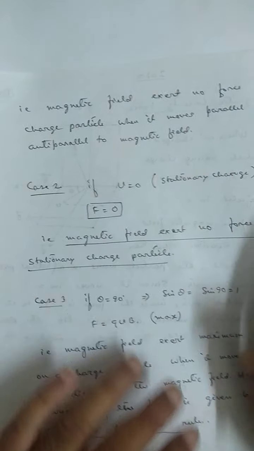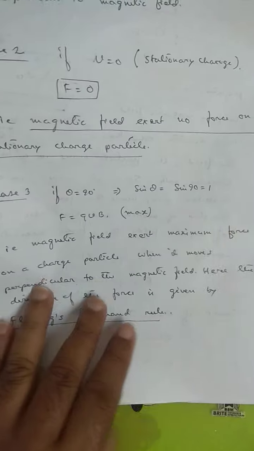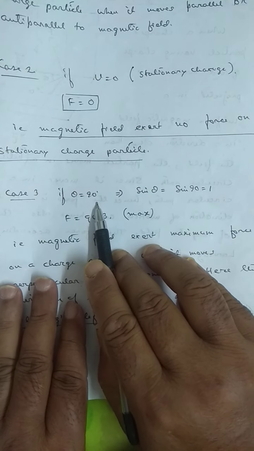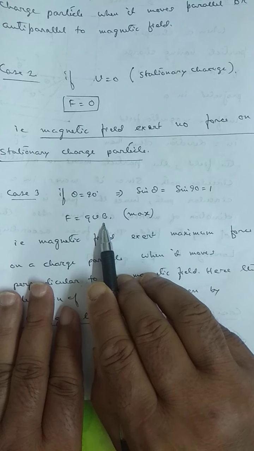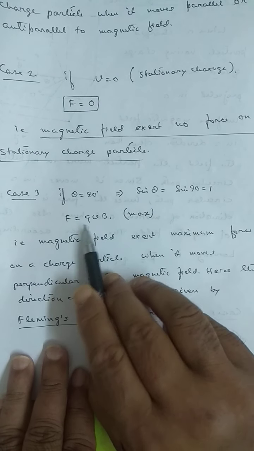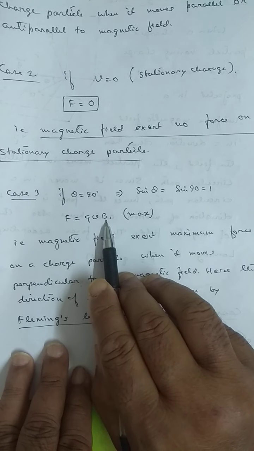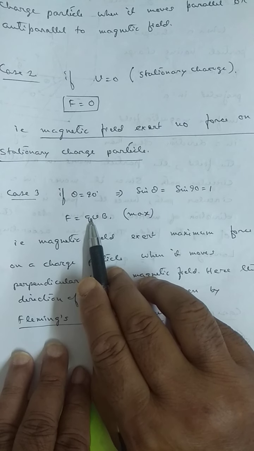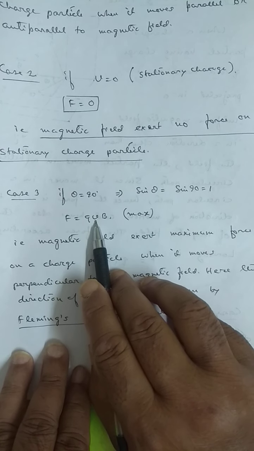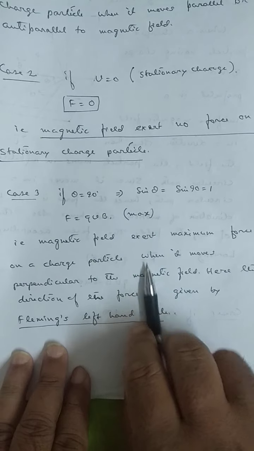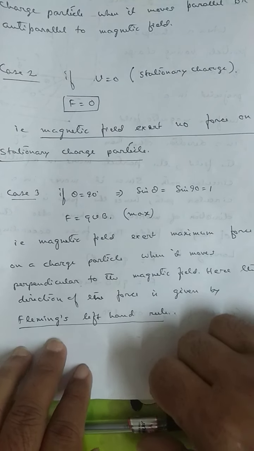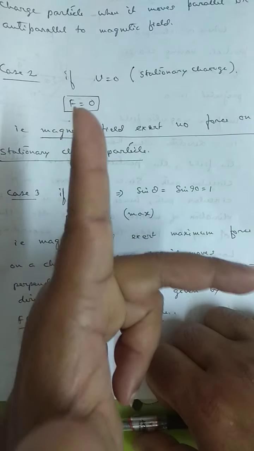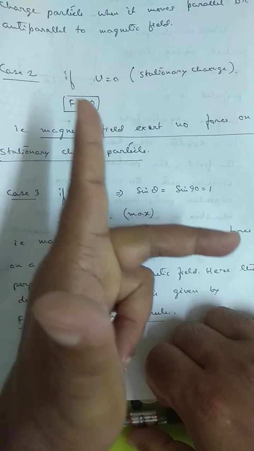Okay? The next point: if theta is 90 degrees, sine 90 is 1, so therefore maximum force acts on it. That means when the charged particle is projected perpendicular to the magnetic field, the charged particle experiences maximum force. So what is the direction of the force? The direction of the force can be defined from Fleming's left hand rule.